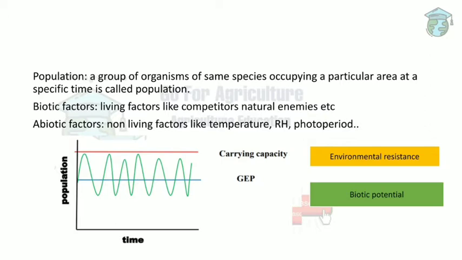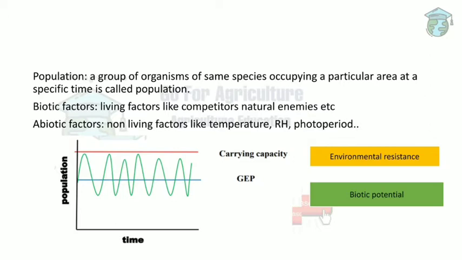And next is GEP. GEP is the general equilibrium position. I think in my last class I gave a detailed lecture on GEP, but even now in this lecture I'll give you a brief on it. GEP is the general equilibrium position, the average population of an insect, whereas carrying capacity is the maximum population of an insect which the environment can support.